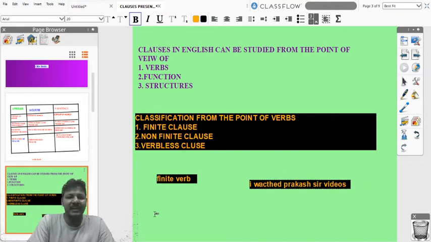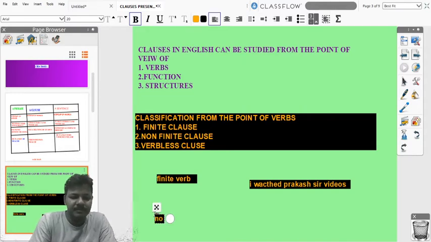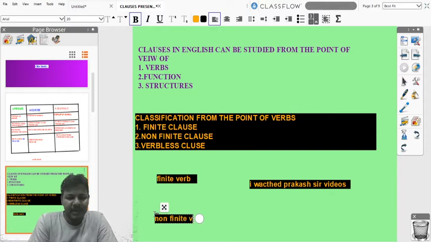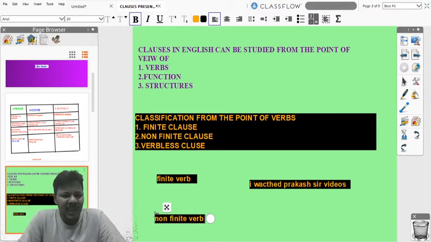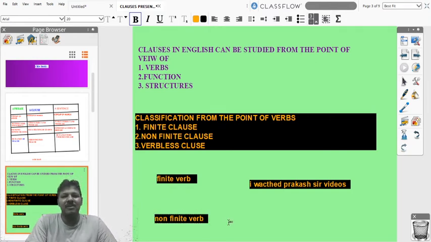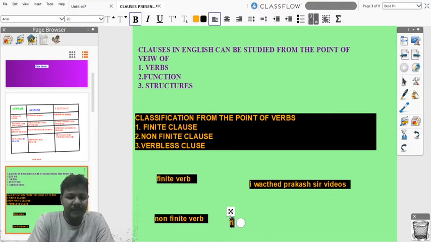Now we will look at what is a non-finite verb. A non-finite verb is a verb which doesn't have an agreement between the subject, number, person and the verb, and non-finite verbs are basically formed from finite verbs. For example, inform is the finite verb form. What are the non-finite verb forms of inform?